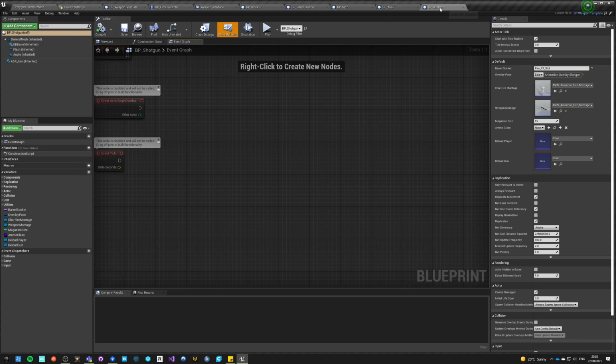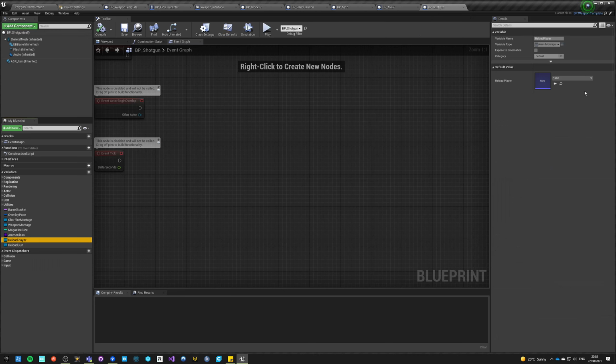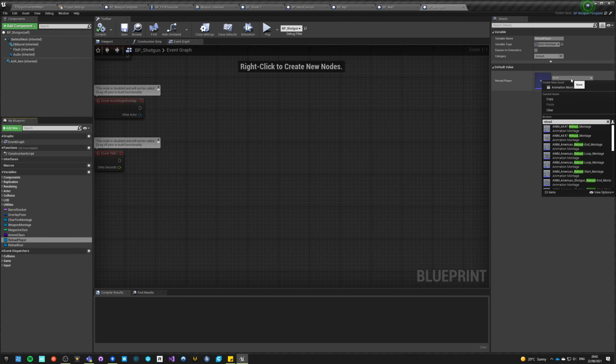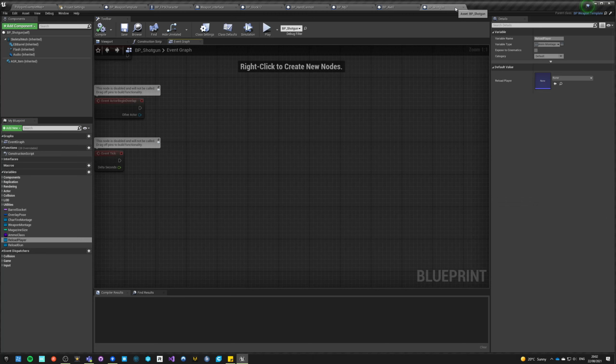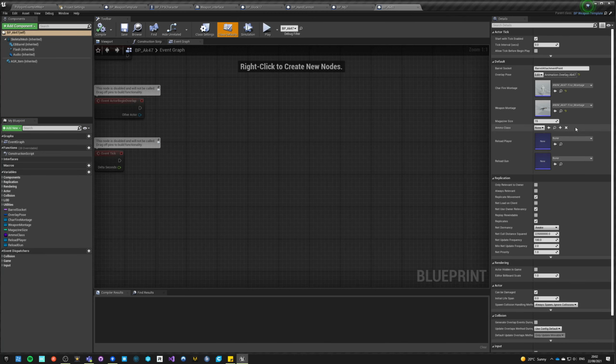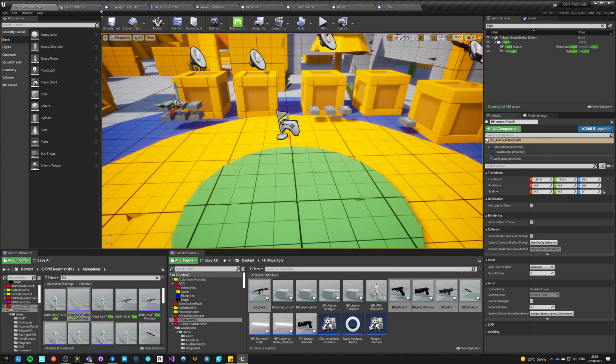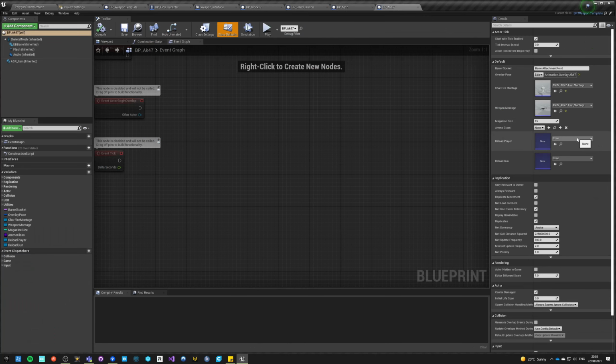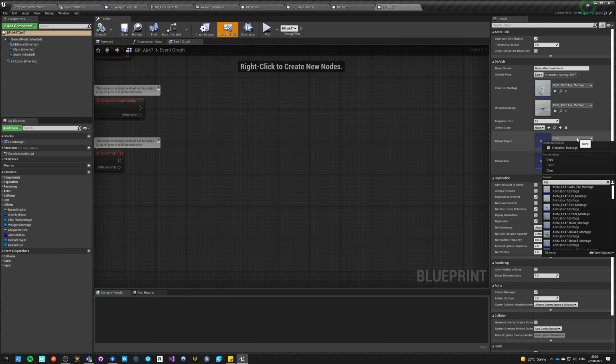Okay, we got them. So shotgun reload. Reload American. Oh no. Okay, let's not do the shotgun because it's annoying. Yeah, let's not do the shotgun for now at least. AK reload.